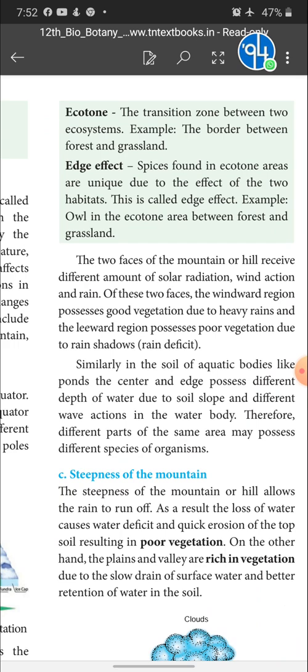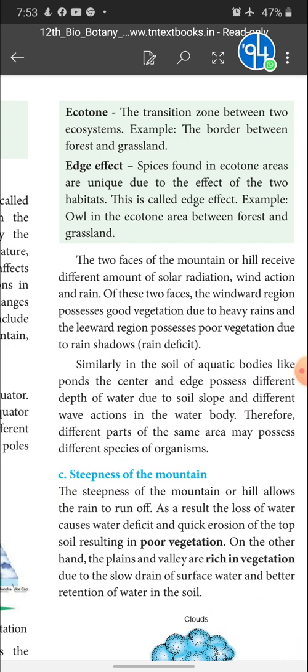The species found in the ecotone areas are unique due to the effect of the two habitats. Already I have discussed with you that an ecotone is a transition zone between two various ecosystems. So, this is a border. Hence, in the border, there are two different types of habitat we can find. So, the organisms or species which live in the ecotone should adapt to these two habitats. So, they are unique. This is called the edge effect. For example, the ecotone area between forest and grassland.